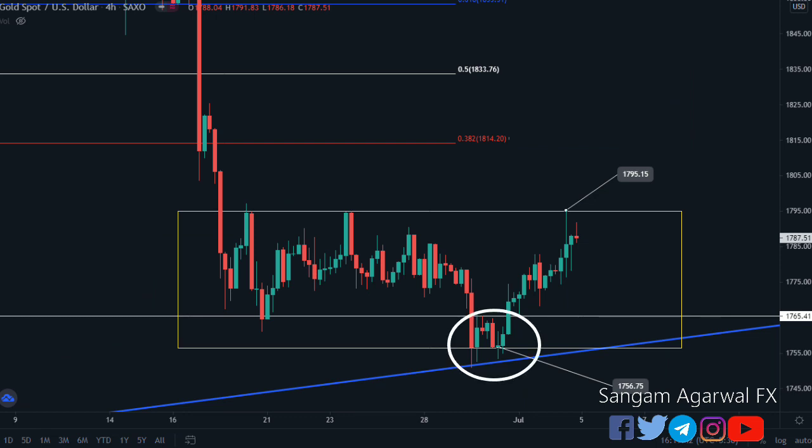Closing of these 4-hour candles confirms support at 1756 where you can buy. Price again found resistance, which is also confirmed by closing of these H4 candles. On the intraday chart, before going up, it has to break this resistance. If you have missed this entry, then you can re-enter at the breakout and retest of this resistance.